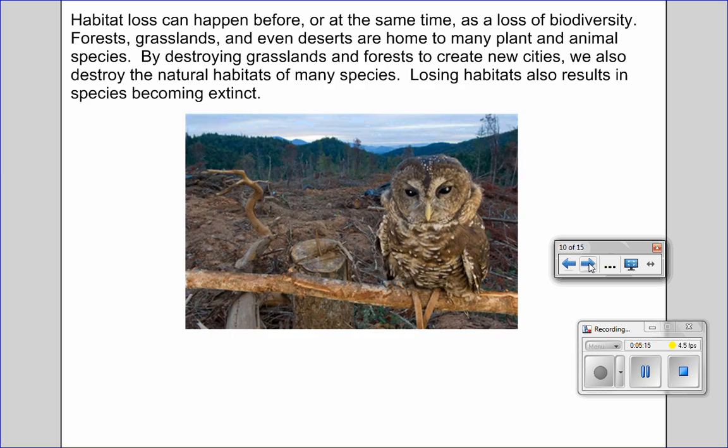Habitat loss can happen before or at the same time as a loss of biodiversity. Forests, grasslands, and even deserts are home to many plant and animal species. By destroying grasslands and forests to create new cities, we also destroy the natural habitats of many species. Losing habitats also results in species becoming extinct.